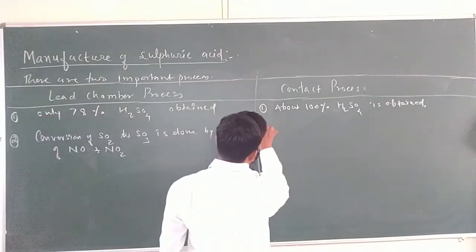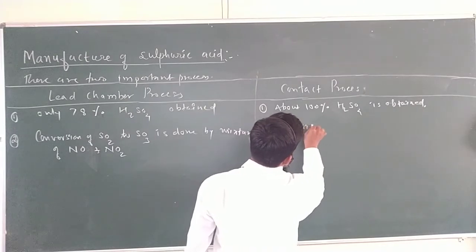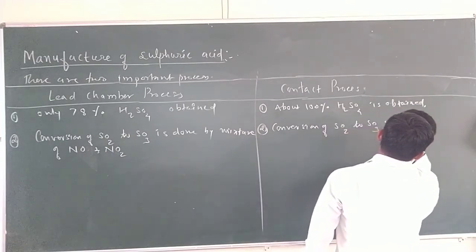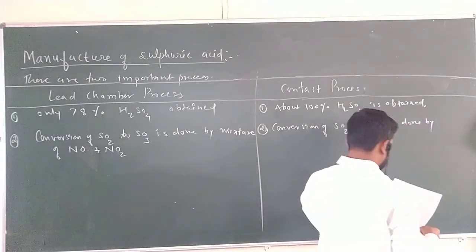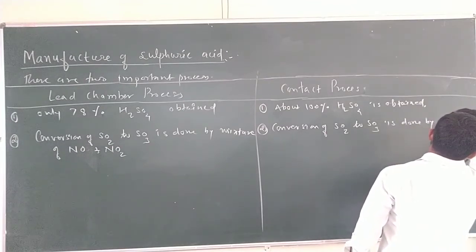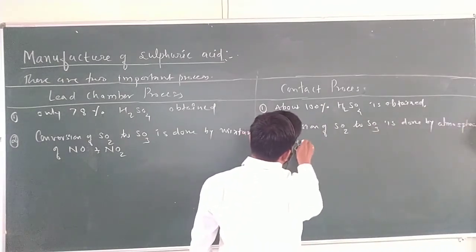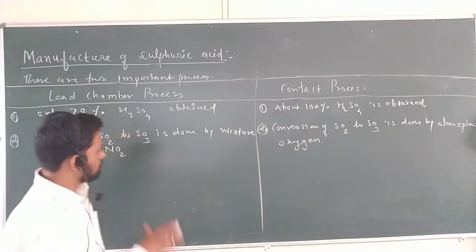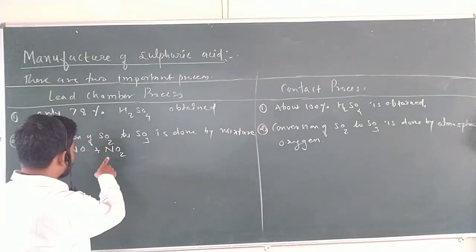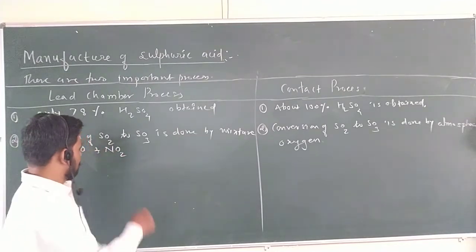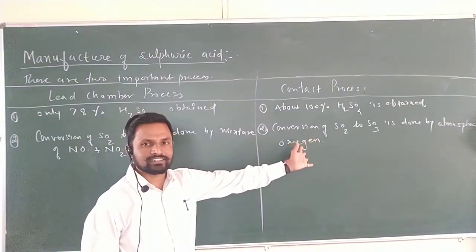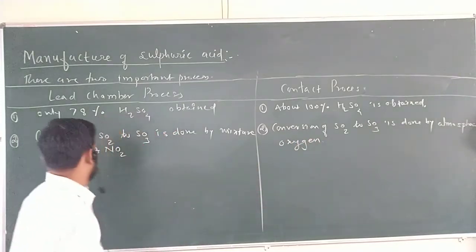In the contact process, the conversion is done by atmospheric oxygen, simple air oxygen. This is very important. This oxidation step is done by NO and NO2 in one, while here only simple air is taken to convert the sulfur dioxide to sulfur trioxide. Therefore, this is simpler and more preferable.